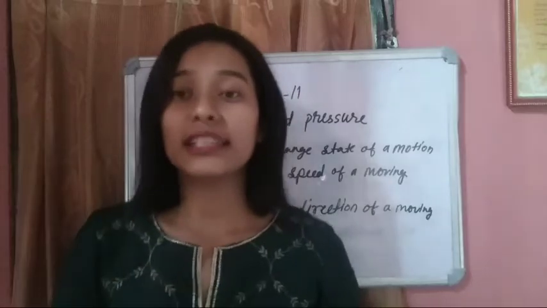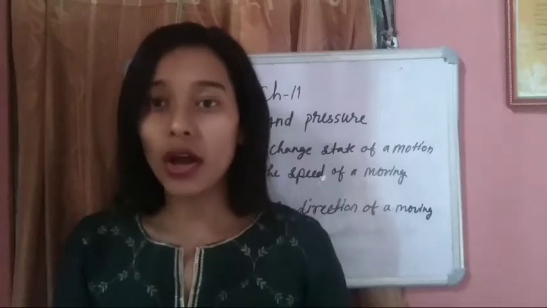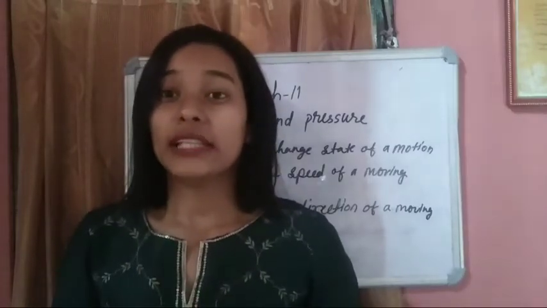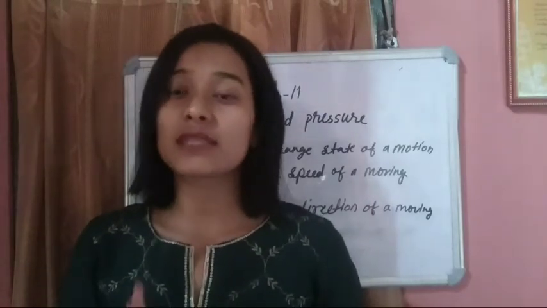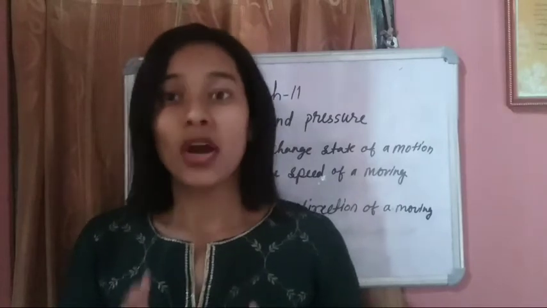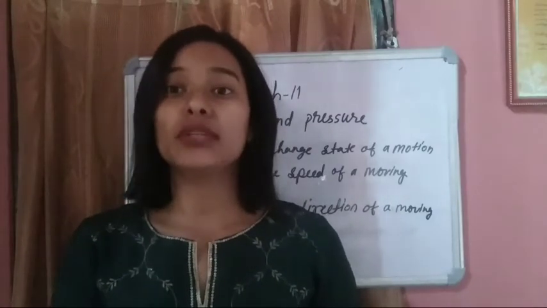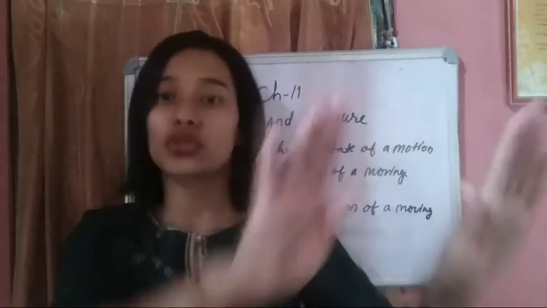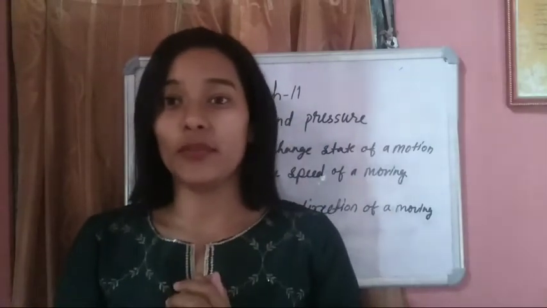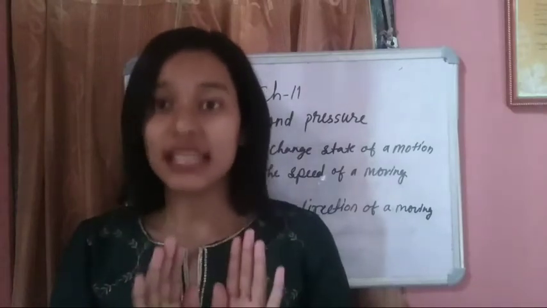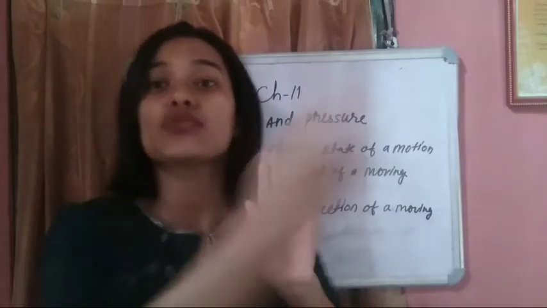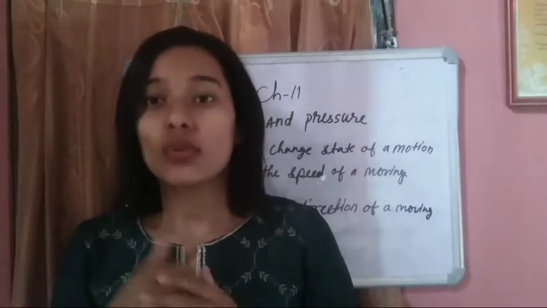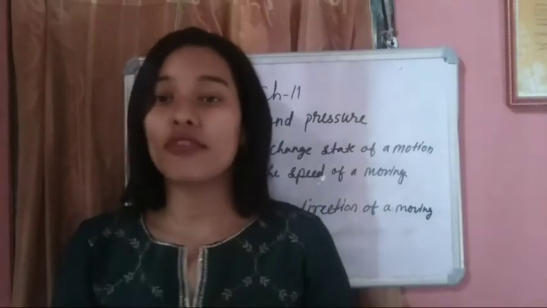On the other hand, near the goal post, there will be a goalkeeper. He will try to stop the ball. There are two conditions. If the goalkeeper catches the ball, the speed of the ball will be 0 again. On the other hand, if he is not able to catch that ball, he will try to push the ball. So what will happen now? The direction of that football will change. It came from this direction, hit his hand and went to another direction. So we can say that a force can change the direction of a moving object.